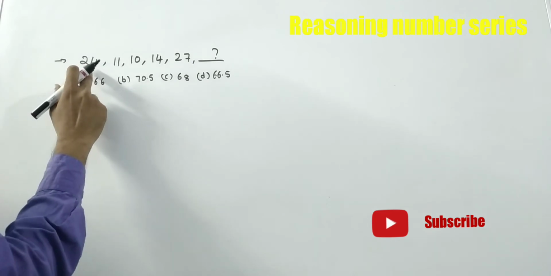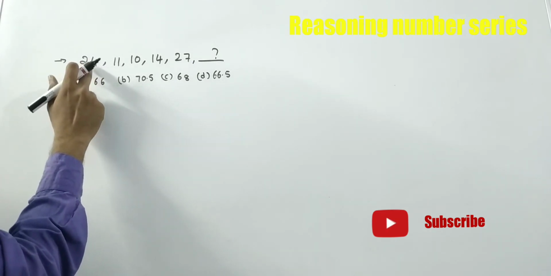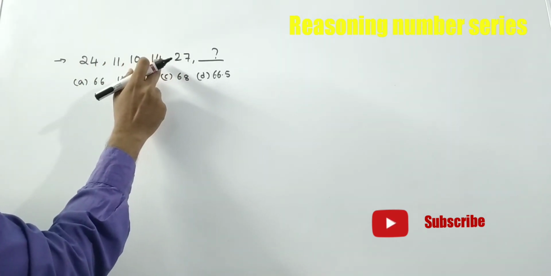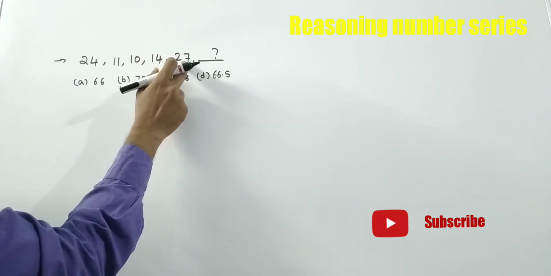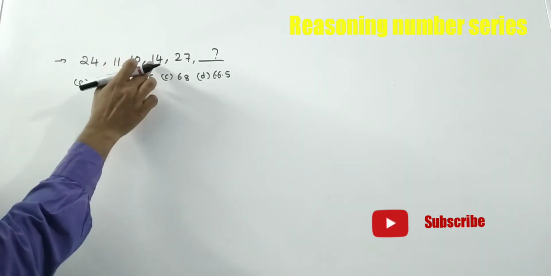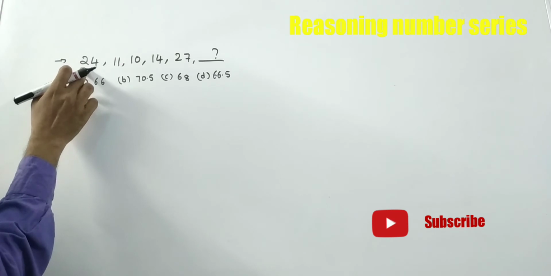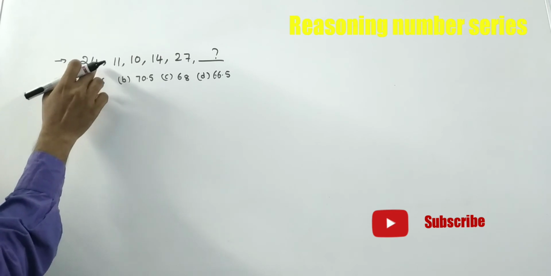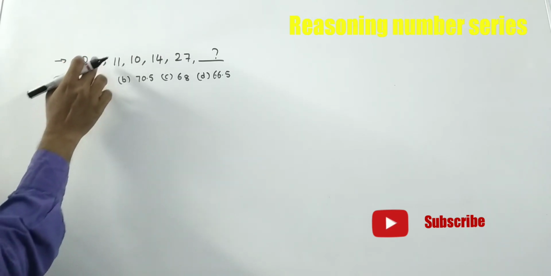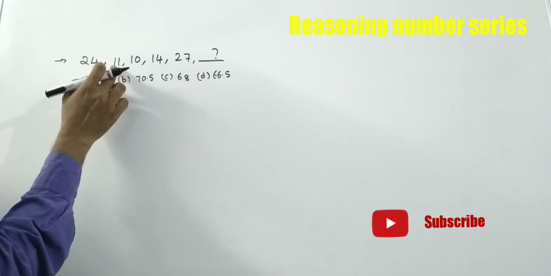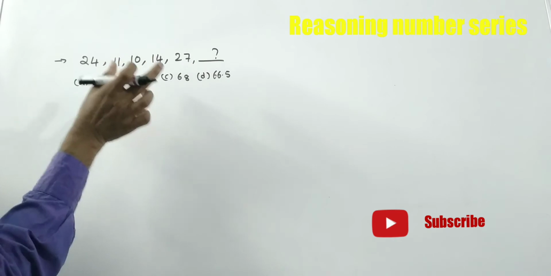See friends, 11 is nearer to half of 24. Here 27 is almost double of 14. That means some multiplication is going on. See, 14 twos are 28, 27 is one less. Here 24 into 1 by 2, that means 0.5, so 12 will come. But here 11 is there, that means 12 minus 1, 11. Like that logic we will apply.